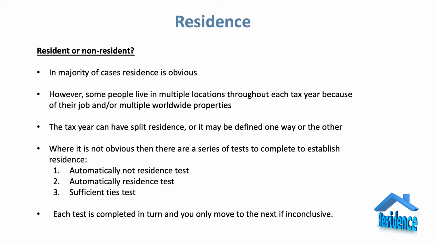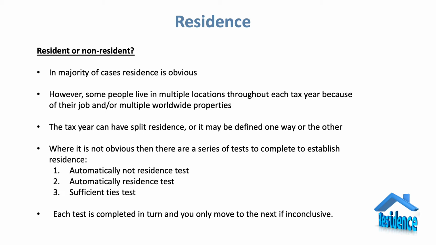So if there's a doubt about our residence, we're going to go through the residency tests, and the first test we're going to do is one that's going to try and prove that we are not resident. If that is not definitive, if that cannot prove what it sets out to prove, we then move on to test 2. And test 2 will try to prove that we are resident. Hopefully that will be definitive, but if it's not, we'll need to go to test 3, which is almost like a penalty shootout really, the sufficient ties test, as complicated as anything in the whole exam book that we've got. Thankfully for us, probably not tested in any great detail in this exam.